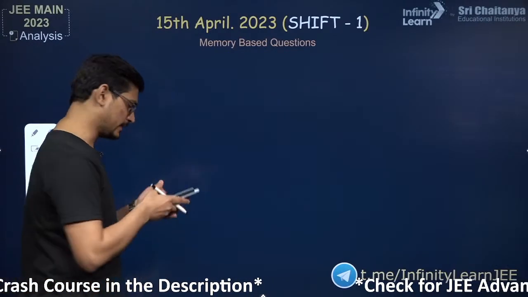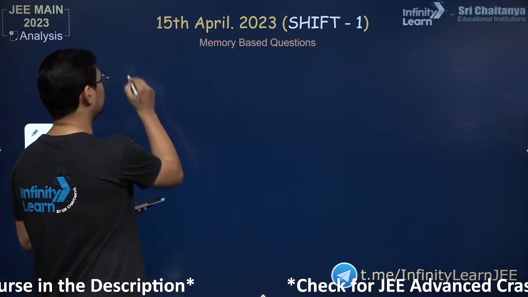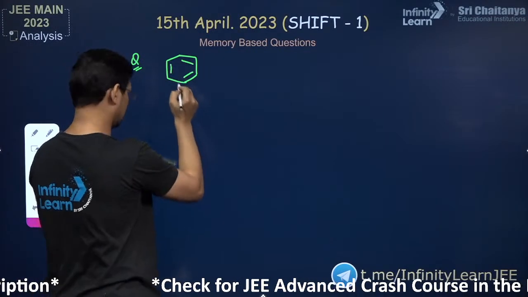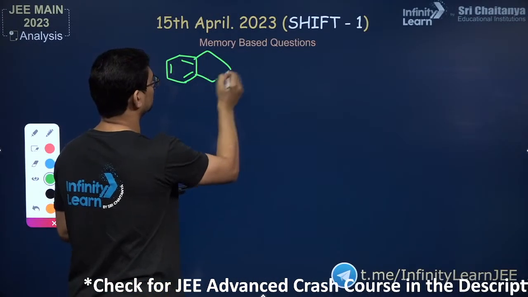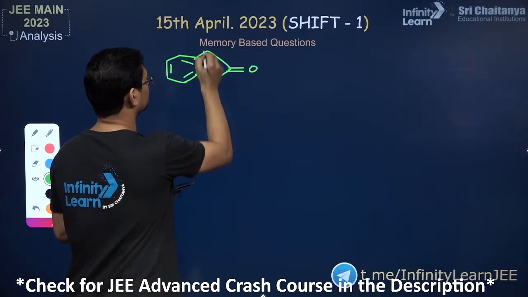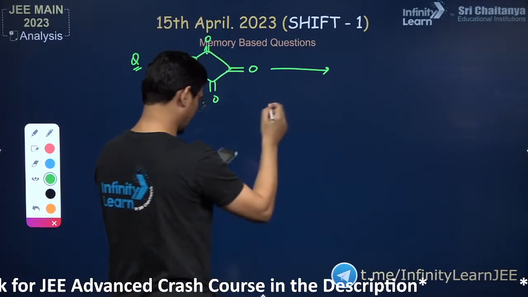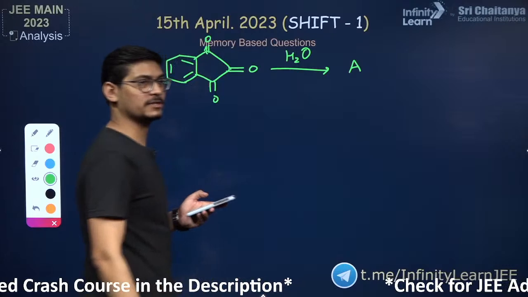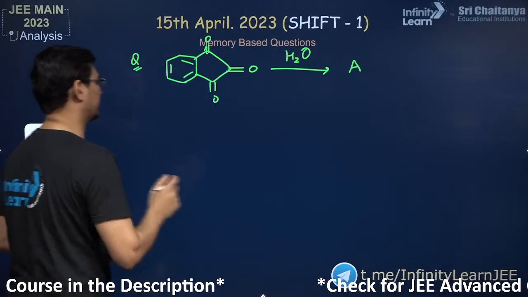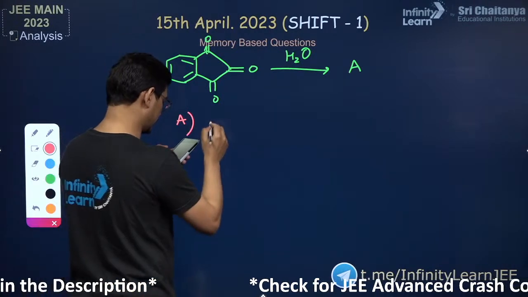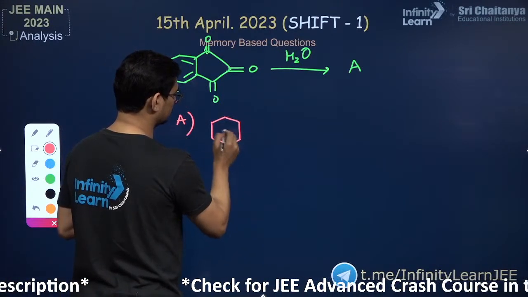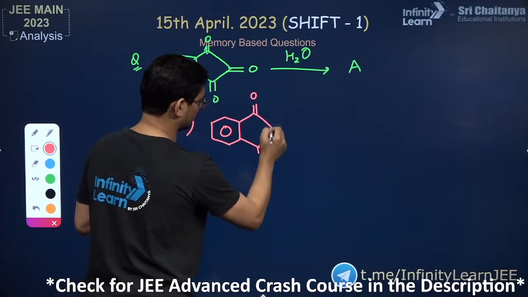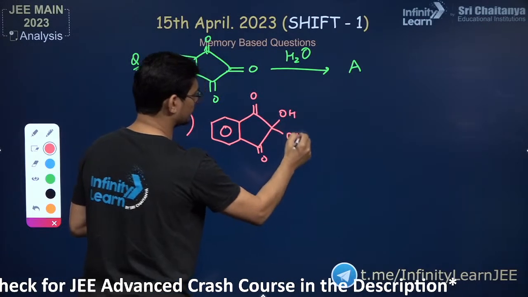Yeah, so one question I'll write. It's from organic and I think it's a very easy question. Tell me what do you think is the correct answer? व्हाट इज द स्ट्रक्चर ऑफ ए, ये बताइए गाइस, सब लोग बताइए. What is the structure of A? Is it this?